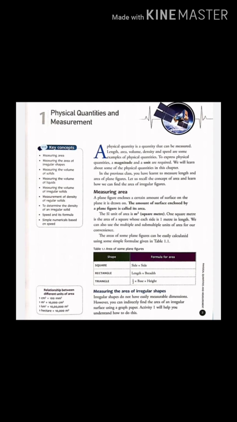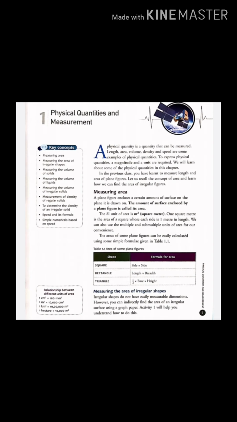Thus, in general, substances that have high density are heavier and substances that have low density are lighter. The SI unit of density is kg per meter cube. Density of a substance is defined as its mass per unit volume.